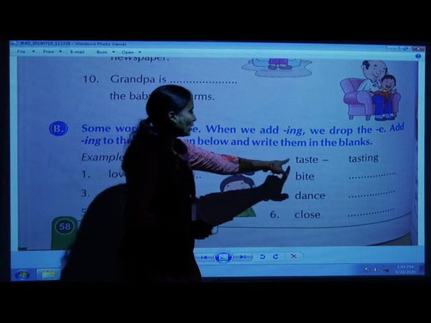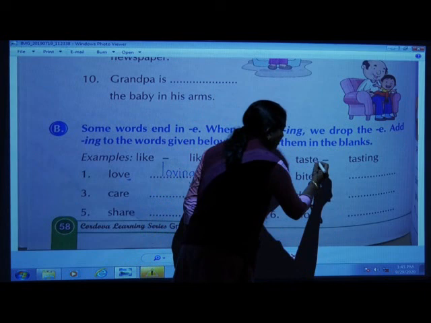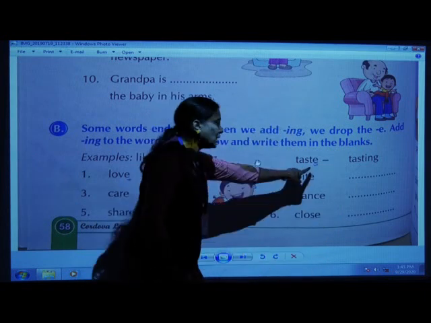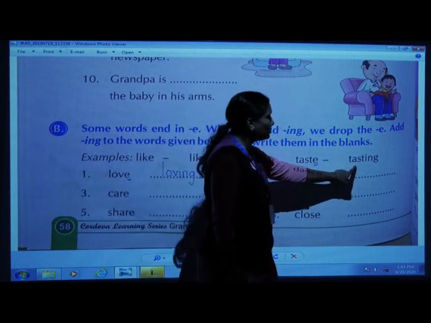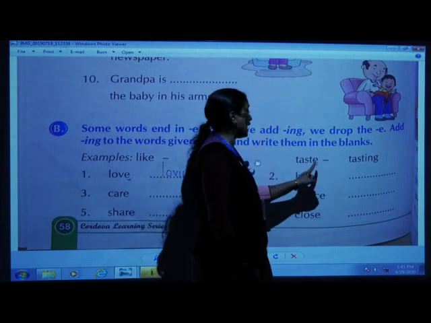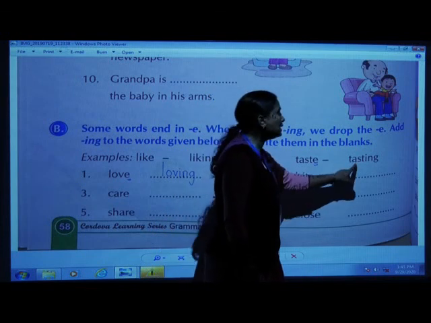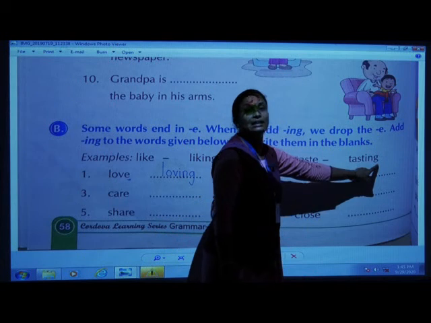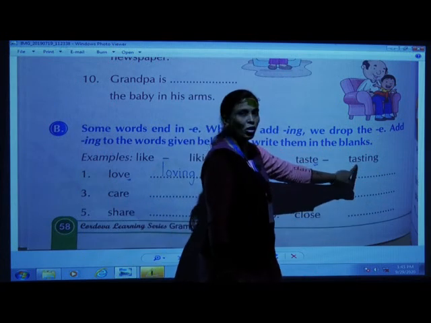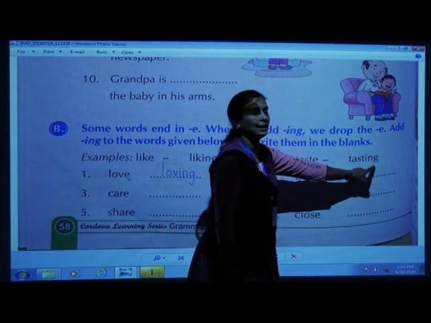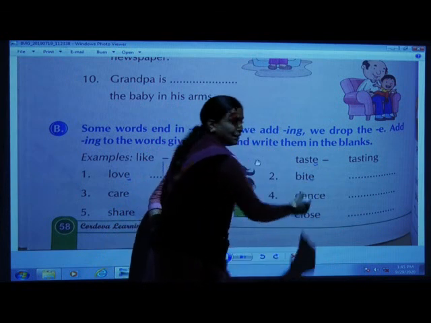The second one. Now you can see here one more example. T-A-S-T-E, again ending with letter E. We have to add ing form to this word. So after adding this ing, you have to remember that we have to drop out or cut E from that word. The letter E should not be there. T-A-S-T-I-N-G, tasting. Now here second one, B-I-T-E, bite.